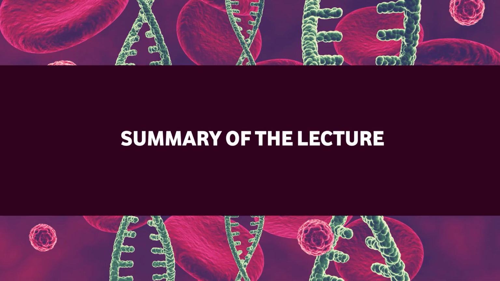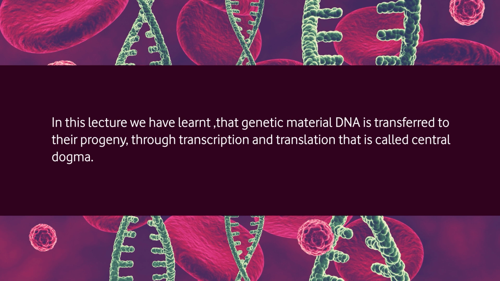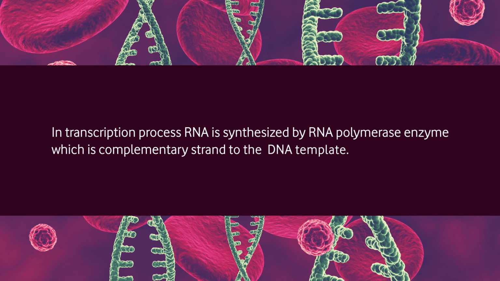Now let us come to the summary of the lecture. In this lecture, we have learned that genetic material DNA is transferred to progeny through transcription and translation, which is called the central dogma. In the transcription process, RNA is synthesized by the RNA polymerase enzyme, as a strand complementary to the DNA template. But in this RNA chain, adenine, guanine, cytosine and uracil and ribose sugar are present instead of deoxyribose sugar.